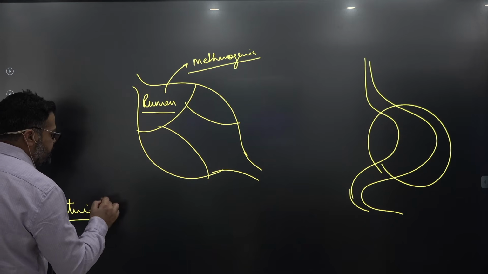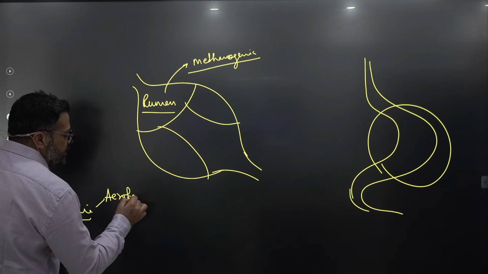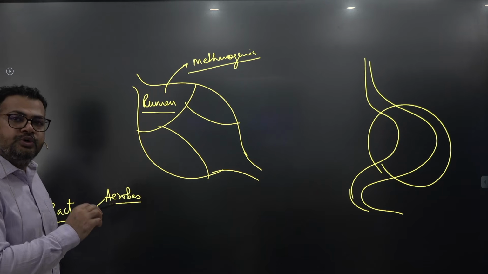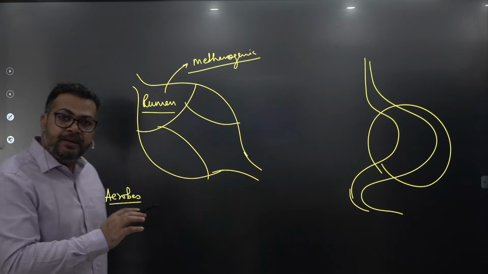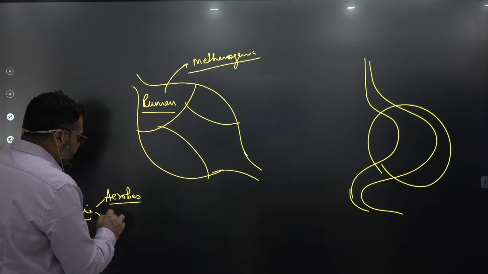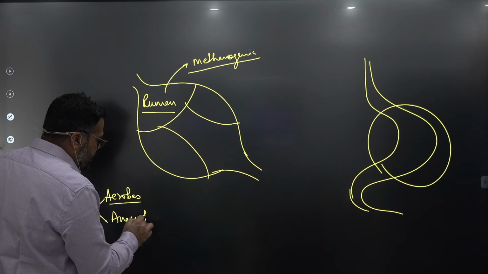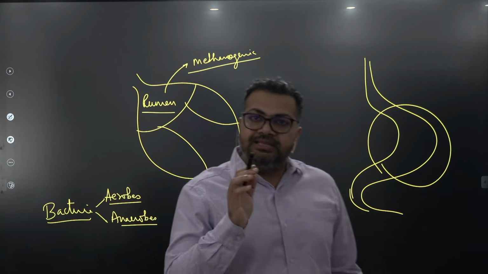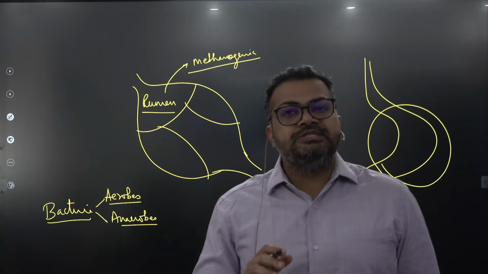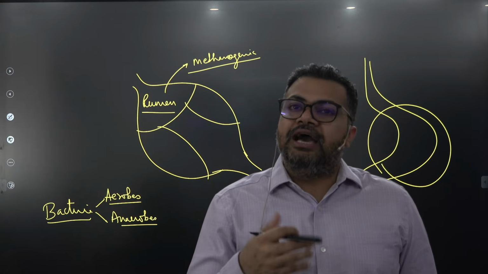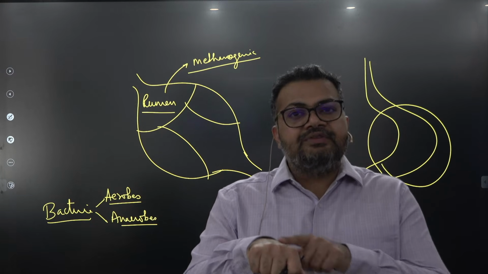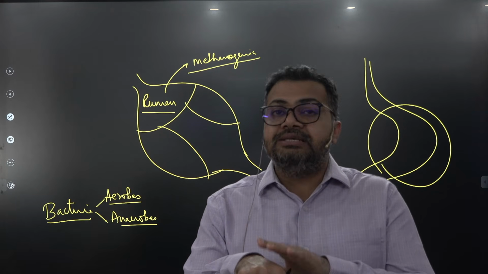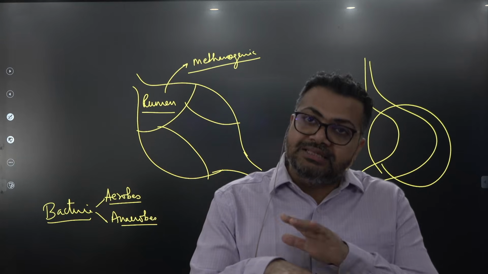are some bacteria which are aerobes. Aerobes are those bacteria that will survive only in the presence of oxygen. They will perform only in those ecosystems where oxygen is always available, right? And there are some bacteria which are anaerobes. So anaerobes are those bacteria which will survive only when there is lack of oxygen. So in those ecosystems where there is lack of oxygen, you will have anaerobic bacteria. The bacteria that we have on our skin are most likely aerobes. These bacteria are likely to be surviving in this environment.